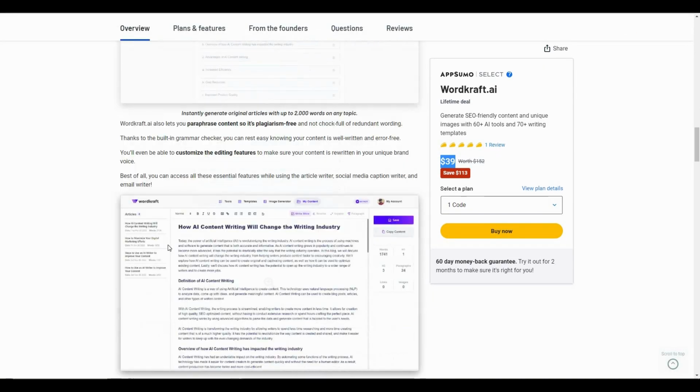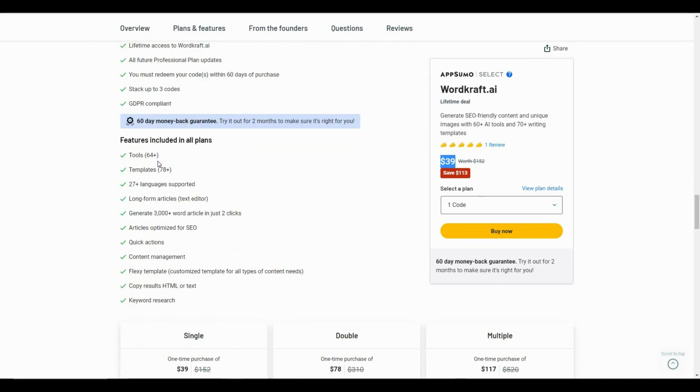Now let's have a look at the features of this tool. So there are over 64 tools for writing, 78 plus ready-made templates, 27 plus languages supported. There is a long form text editor, and you can generate a 3000 plus word article in just 2 clicks, which is simply amazing. And there are a lot of other features.